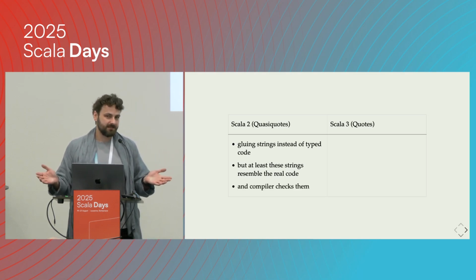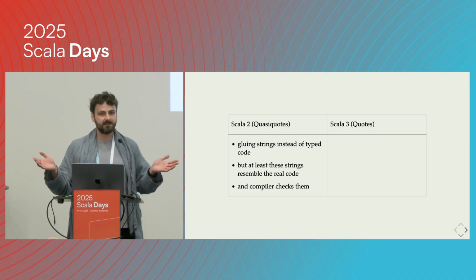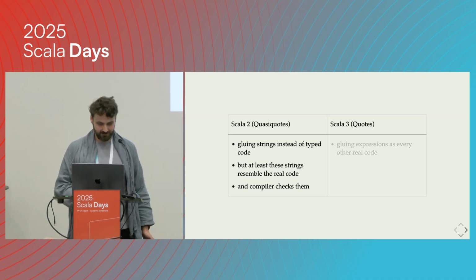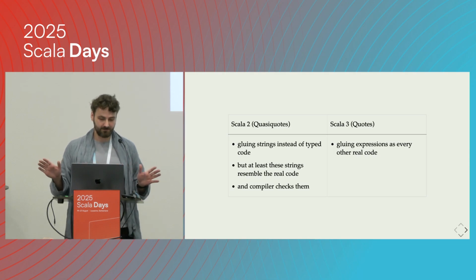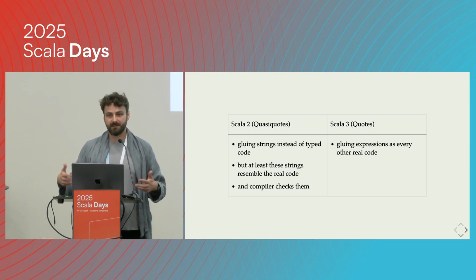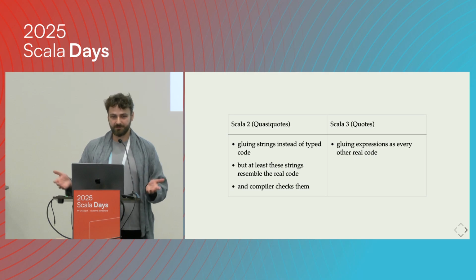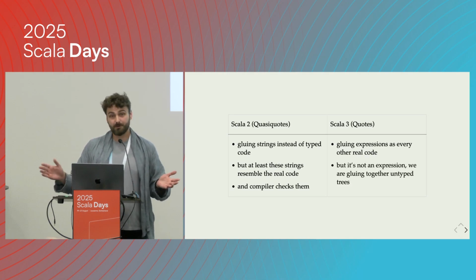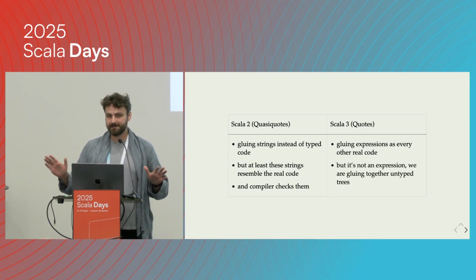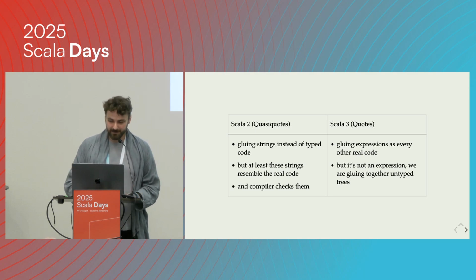So at least we have that. Like no help from the IDE, but at least we have something checked. On Scala 3, we can glue expressions as if it was normal code, so we can have some code completion and stuff. But it only works for expressions. For everything else, we are building AST manually, and it's going to be a lot of fun.